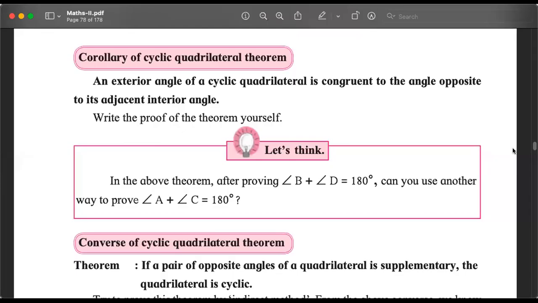So the theorem of cyclic quadrilateral tells us that the opposite angles of a cyclic quadrilateral are supplementary. Then there is a corollary, उसका एक consequence. Consequence क्या है? An exterior angle of a cyclic quadrilateral is congruent to the angle opposite to its adjacent interior angle. Exterior angle, cyclic quadrilateral, angle opposite to adjacent interior angle. ये क्या है? If we draw, things will be so clear.